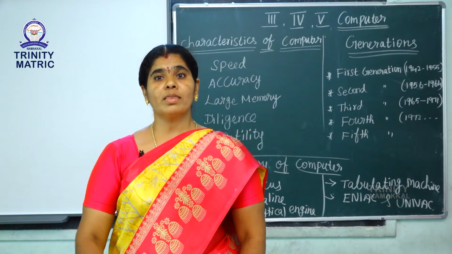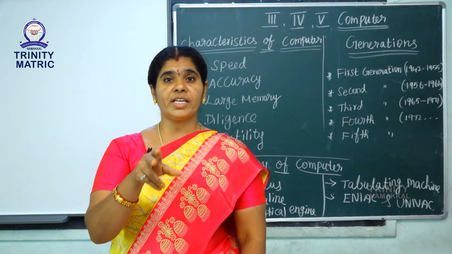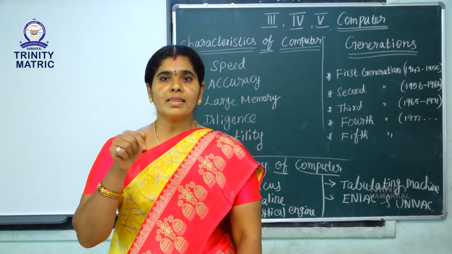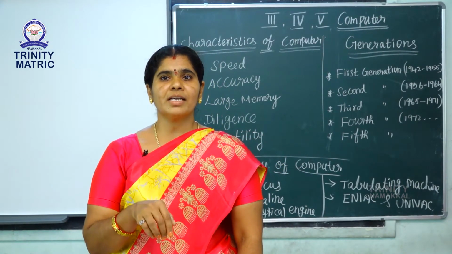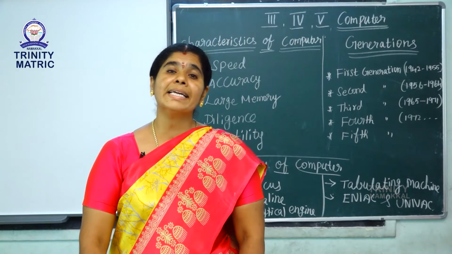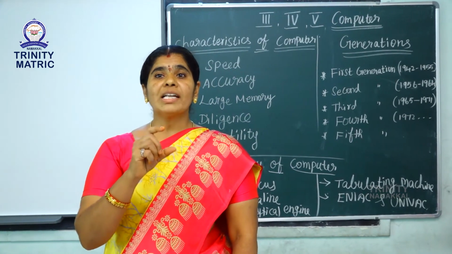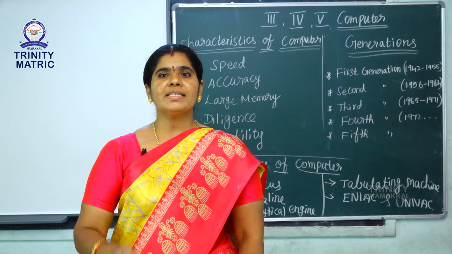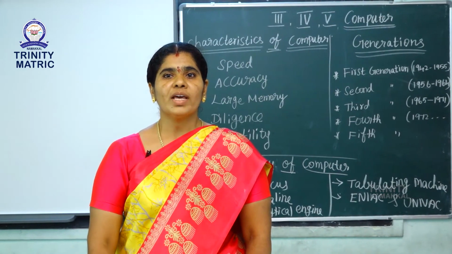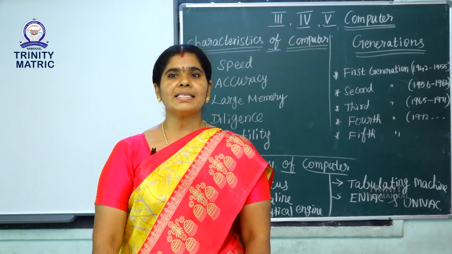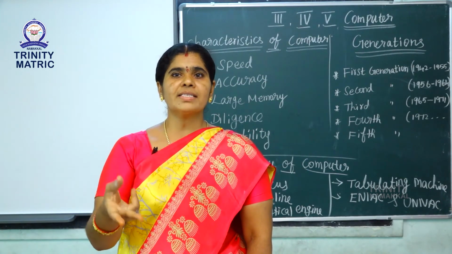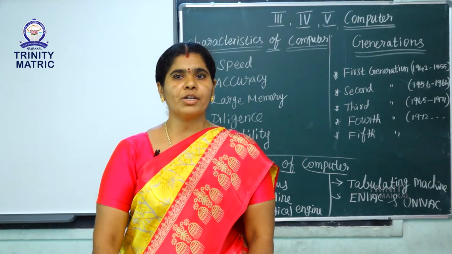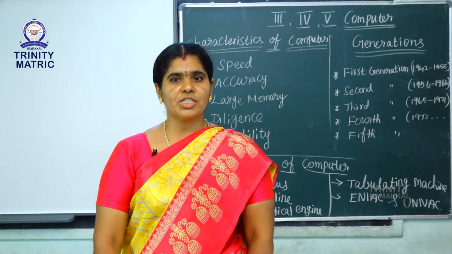Then we will move on to third generation computer, 1965 to 1971. In this generation, the device name is integrated circuit, shortly IC. The full form of IC is integrated circuit. They were smaller in size and less expensive than second generation. They were faster and more attractive than second generation.